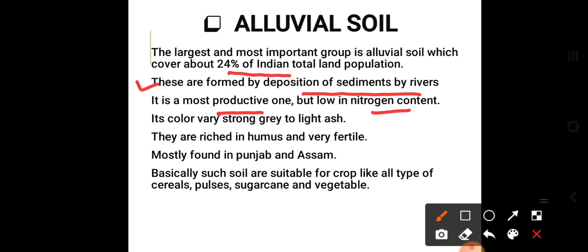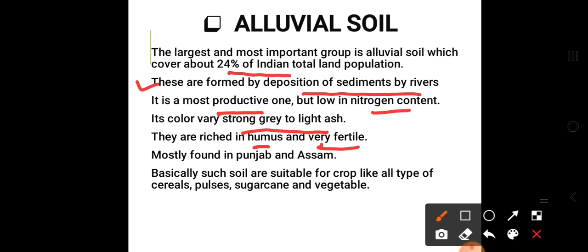Its color varies from strong gray to light ash. They are rich in humus and very fertile.